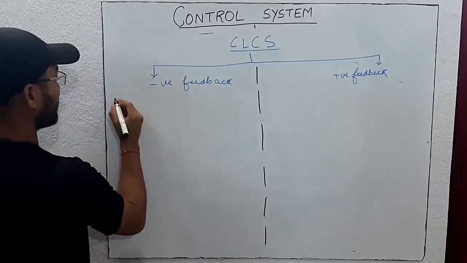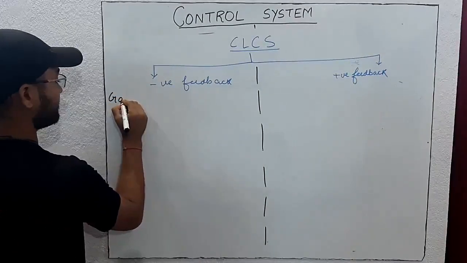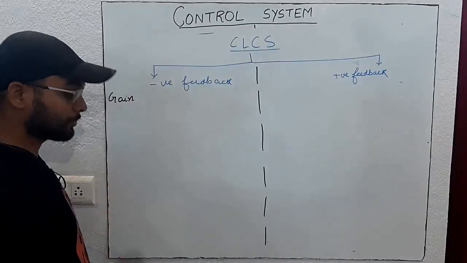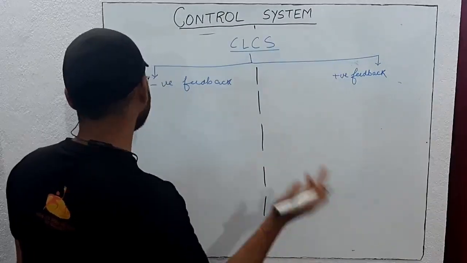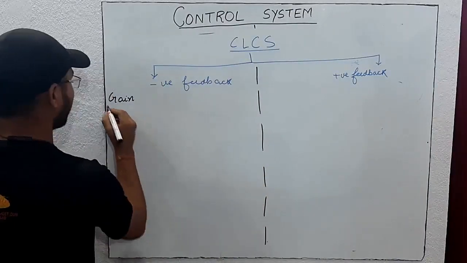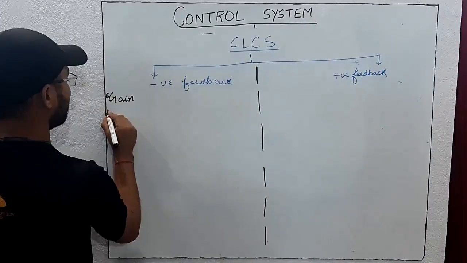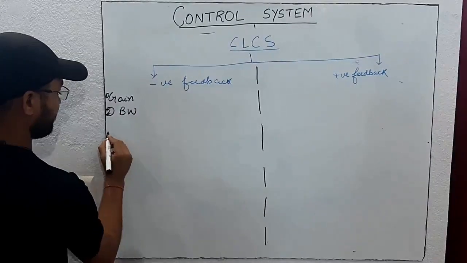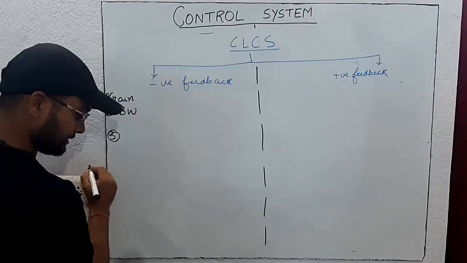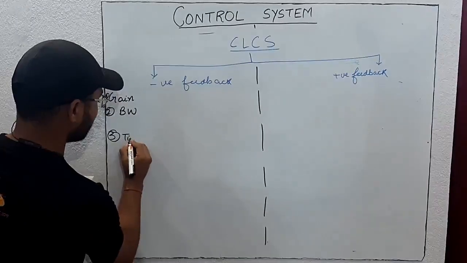So let's suppose performance is gain. Gain is one performance. So we will see in which feedback gain is more and in which gain is less. This is the first one. Second is bandwidth. Third is time constant.